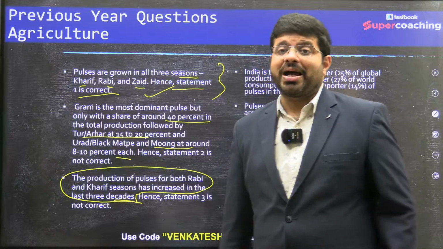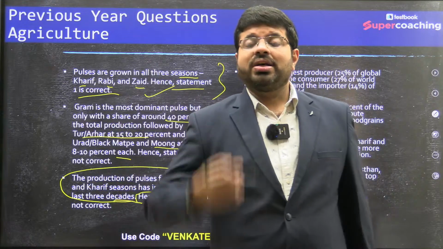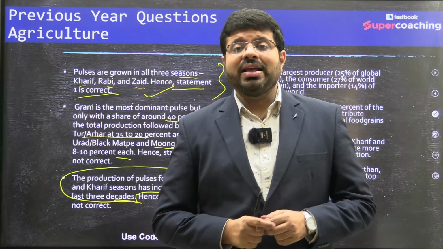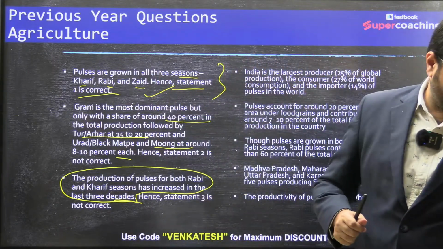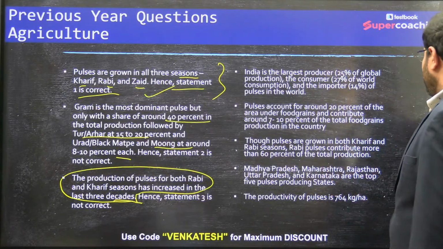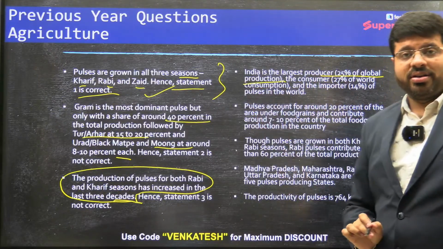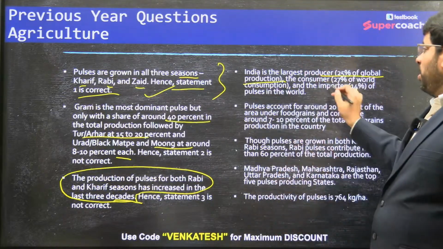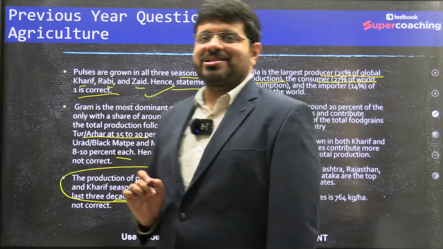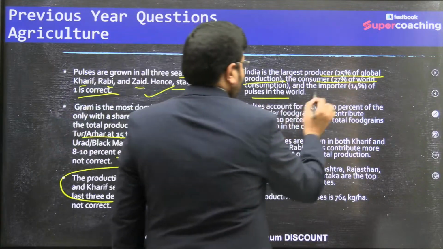You see how much background there is for one question about a certain thing. That will give you a perspective of not just agriculture, but also the dimensions of agriculture linking with our economy. Yes, liberalization, privatization. Then you see, basically, India is the largest producer. 25% of the global production of pulses is from India. Consumption is 27%. That means what? We also import. Though we are the largest producer, it is not sufficient. We still import pulses as well.